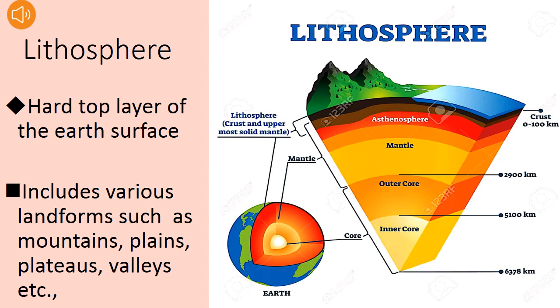The various landforms such as mountains, plains, plateaus, valleys, etc., are included in lithosphere. The part of the crust that lies below the oceans is known as the ocean floor, which is also uneven and not smooth surfaced. Lithosphere also provides us mineral wealth, forests, grasslands, agricultural land, and also land for human settlements.